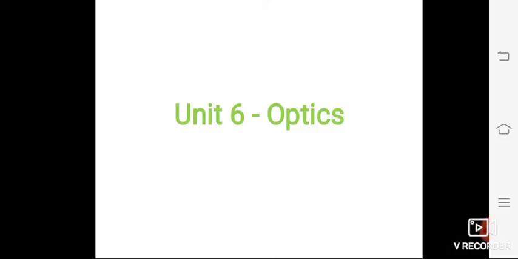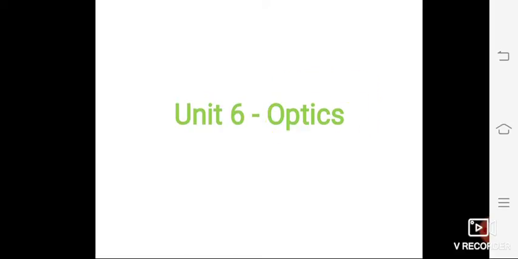Hi students, today I am going to teach Unit 6 Optics. This is the first unit of the second volume. In this unit, we are going to discuss the characteristics of light, the properties of light.